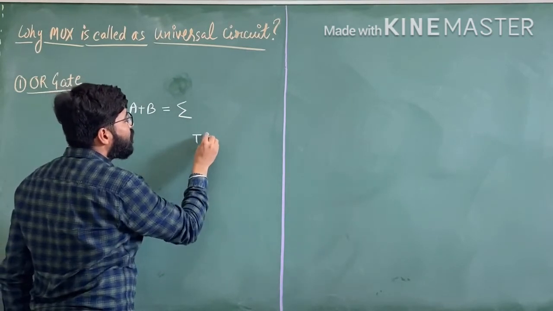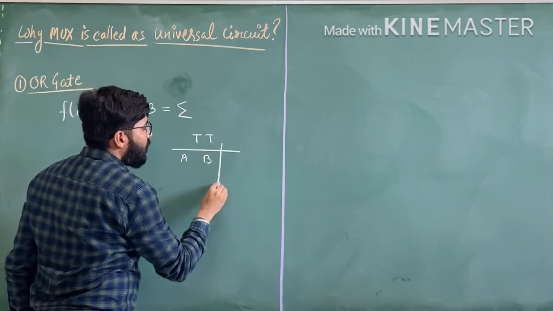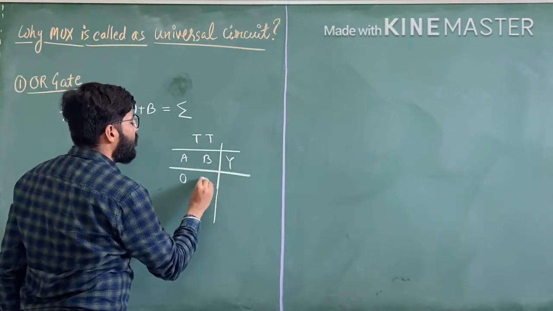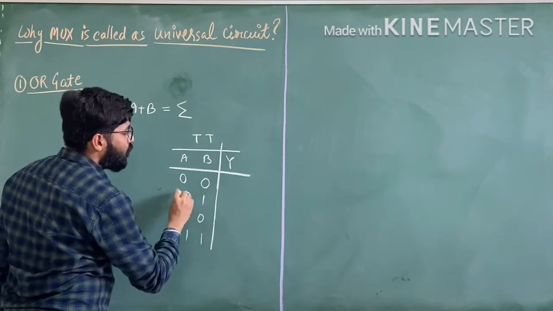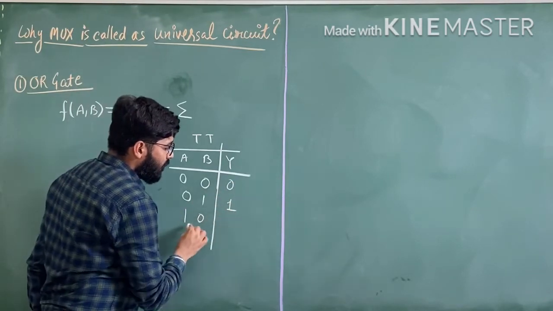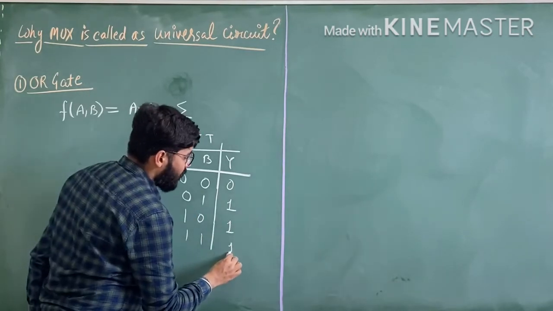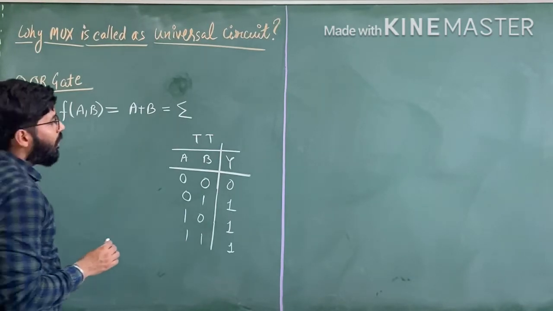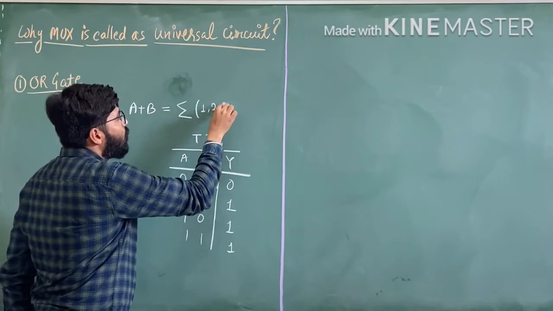Suppose we develop a truth table with A, B, and an output Y. We have 00, 01, 10, 11: 0 plus 0 is 0, 0 plus 1 is 1, 1 plus 0 is 1, and 1 plus 1 is 1. So this is the truth table of the OR gate. So we have minterms 1, 2, 3.